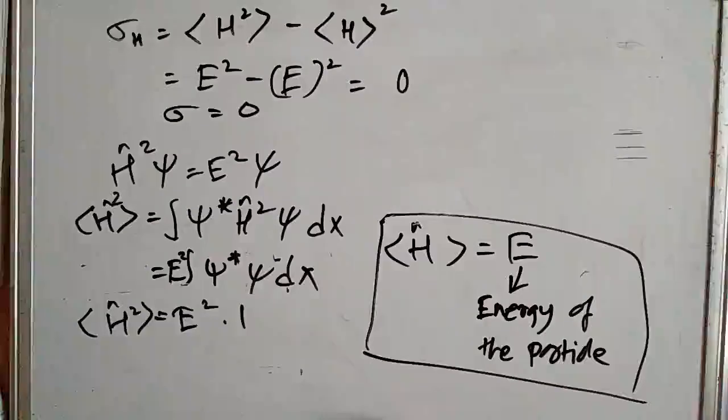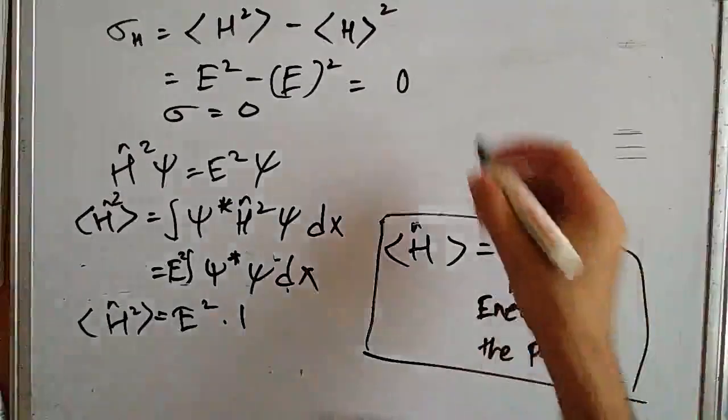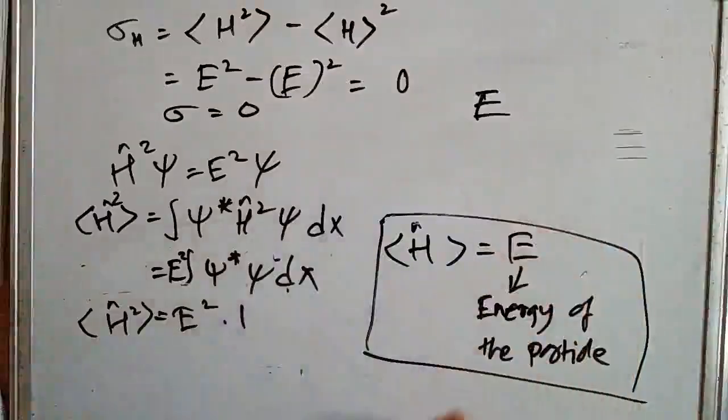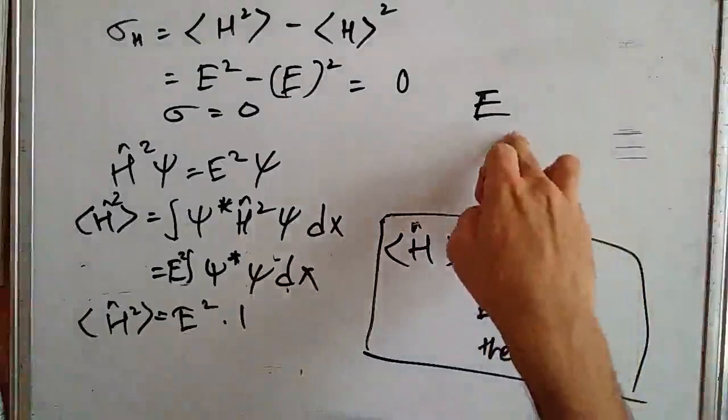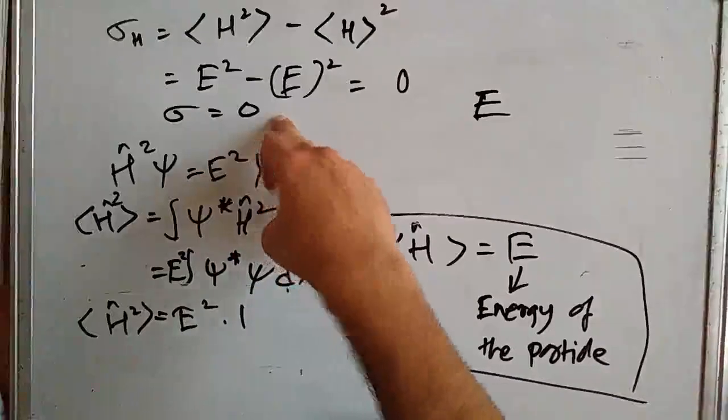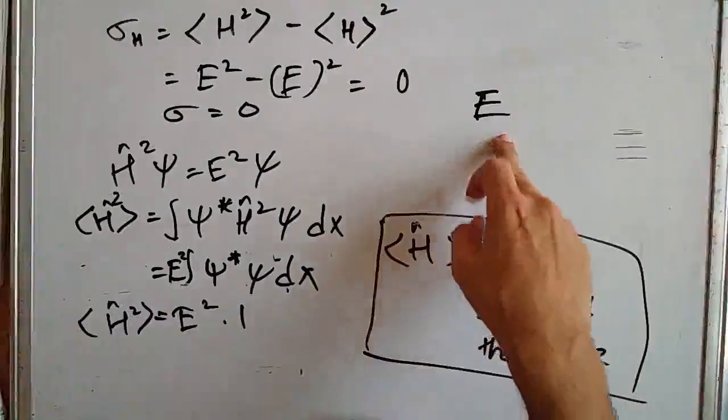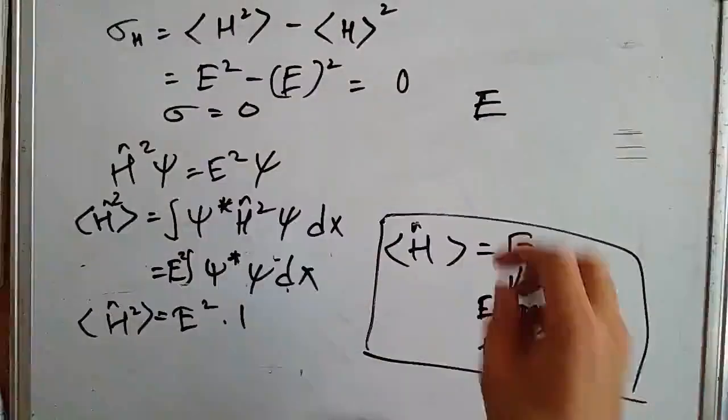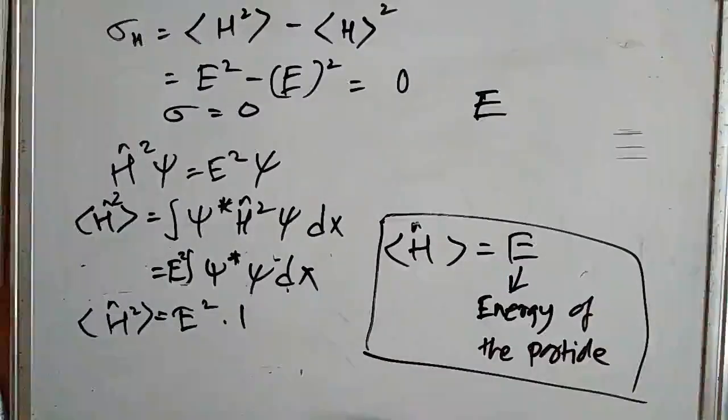So the conclusion is that if we make a measurement on the system for calculating its energy, we will always get the value E for every measurement. This will not change because the variance is 0. So each time we will get this value E while making the measurement on the system.